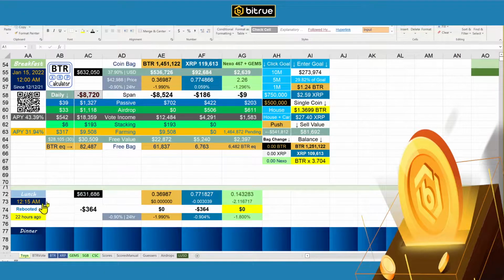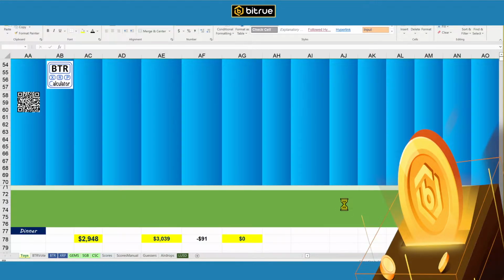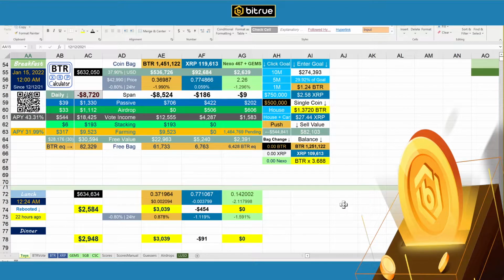Well, it has been 9 minutes since I did a lunch update, so let's go ahead and do one more before we get to the tweets. Curtains drawn. Okay, we did gain a little bit since the prior update. This is what happened since the prior lunch. And this is our total since breakfast, which is not bad. We like to do that every single hour. Now let's get on with the tweets.